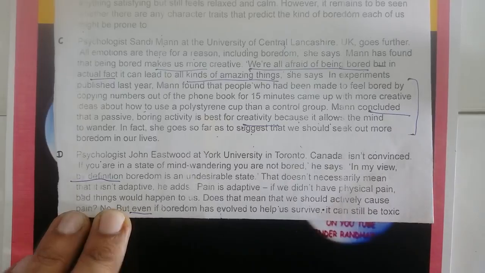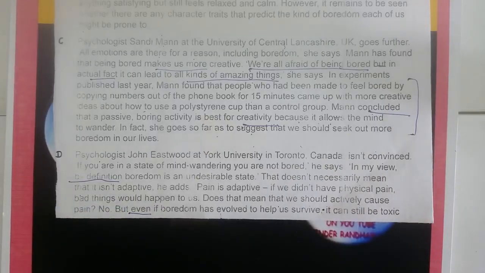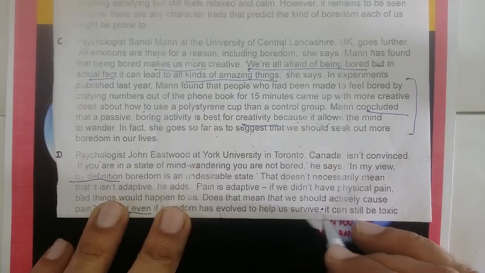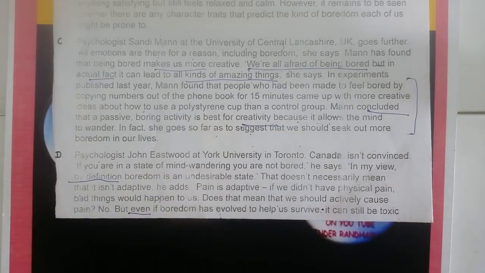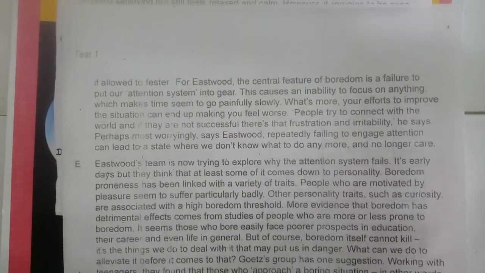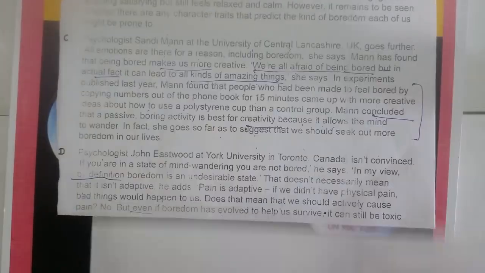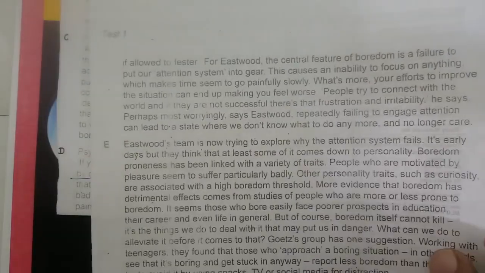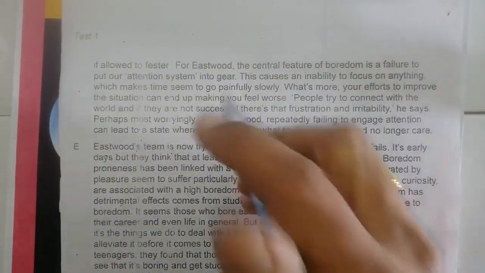Have you checked one thing in this, that "but" is used in every paragraph, we can say. So it means the writer is using "but" in every paragraph, and he is trying to start the line with the linker: but even if boredom has evolved to help us survive, it can still be toxic. So he is talking about his negative point here, right? Because toxic means it's a negative point. And why I picked it, because "but" is a linker here. Fine. So then he is saying, next, if allowed to fester.